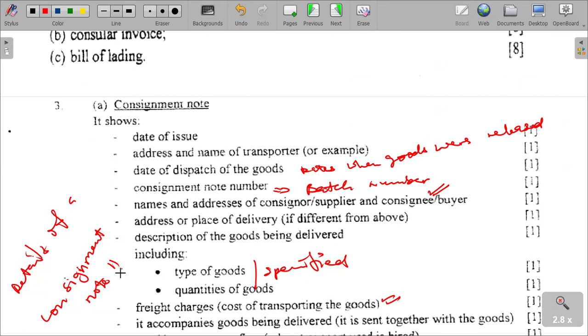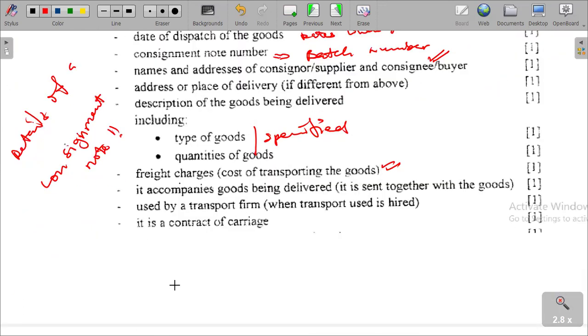So please, class, take note of these. The consignment note has all that information. It is used by a transport firm when transport is hired, and it is a contract of carriage. A contract of carriage stipulates all the terms and conditions for transportation of goods.